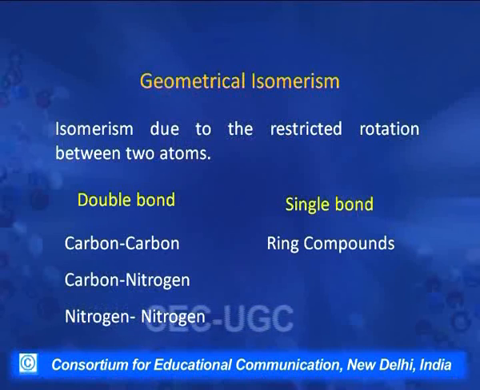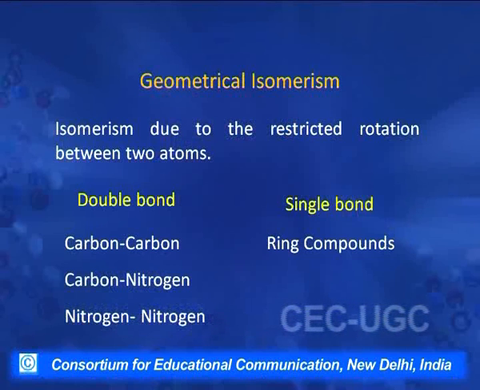Geometrical isomerism arises in molecules due to restricted rotation between two atoms. How can molecules have restricted rotation? The restricted rotation can be due to the presence of a double bond, or even a single bond if the two atoms we are considering are part of a ring.